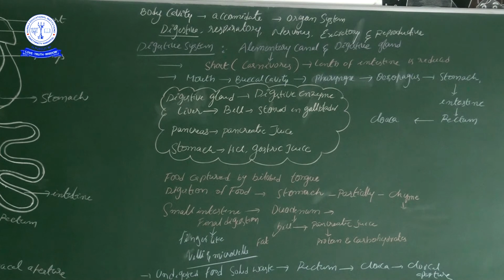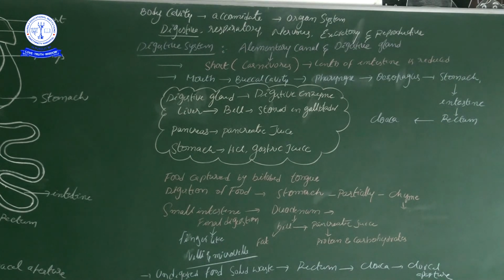This seems the same as how our body's digestive system parts we saw, but here only the last part will differ. Okay, and then the digestive glands. The digestive glands produce several digestive enzymes, especially the liver. What is the liver producing? Bile. What is the use of bile? Bile is for emulsification of the fat.